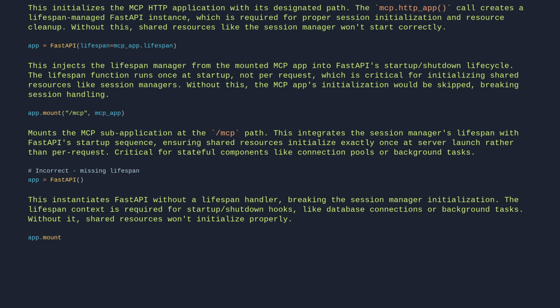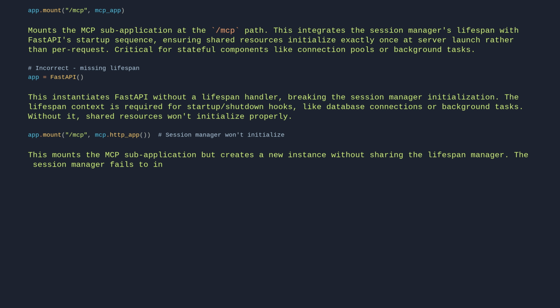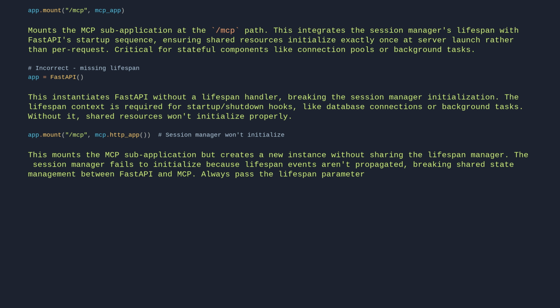app.mount("/mcp", mcp.http_app()). # session manager won't initialize. This mounts the MCP subapplication, but creates a new instance without sharing the lifespan manager. The session manager fails to initialize because lifespan events aren't propagated, breaking shared state management between FastAPI and MCP. Always pass the lifespan parameter to maintain proper lifecycle handling.